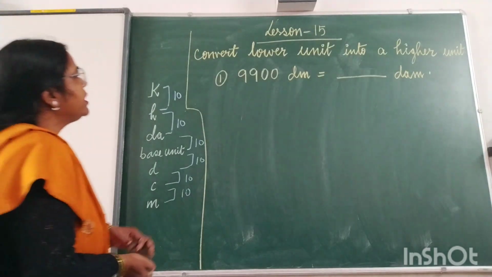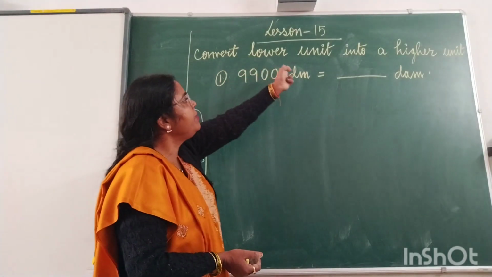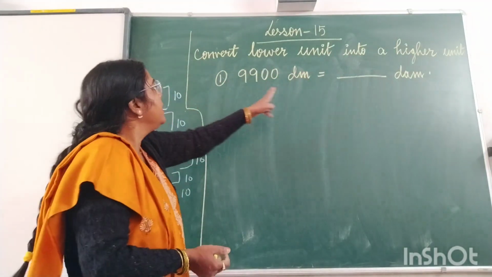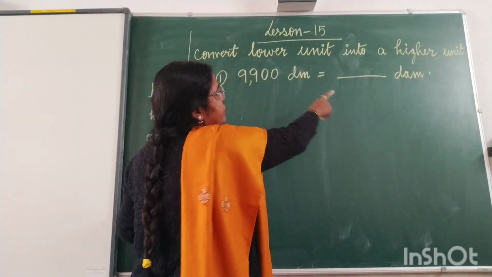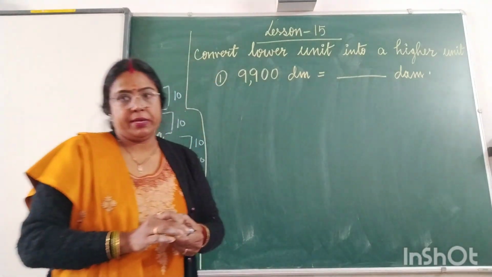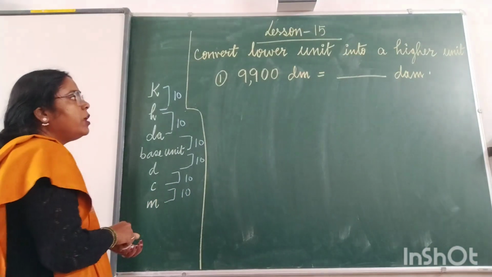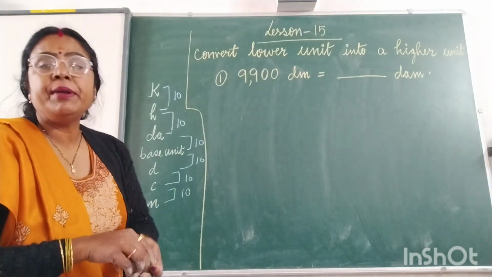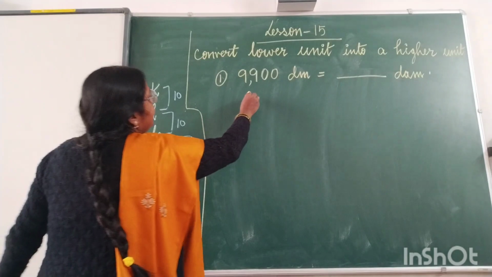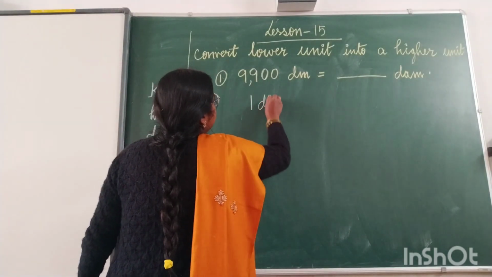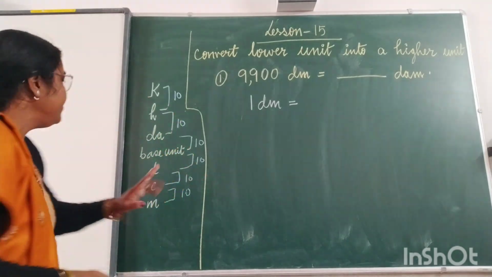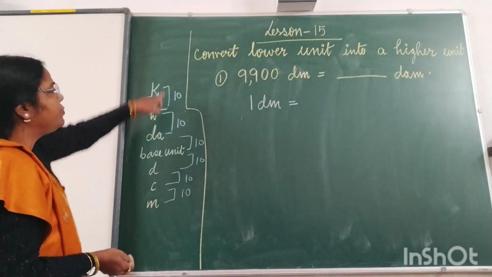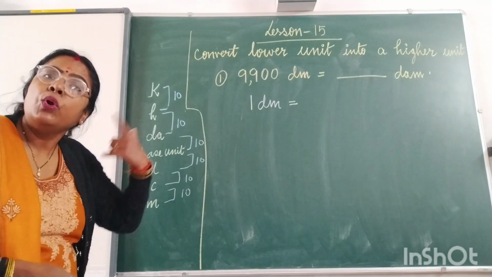Now I am going to start the conversion of lower unit into a higher unit. So it is given that 9,900 decimeter is equal to dash decameter. Okay. So first of all we have to find out the relation between deci and deca. So we will write down first 1 decimeter is equal to, as I told earlier only, when we are going from the smaller unit to the higher unit, we have to divide.